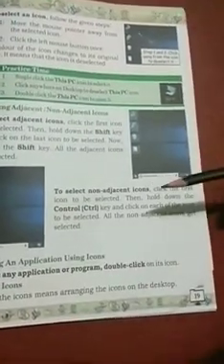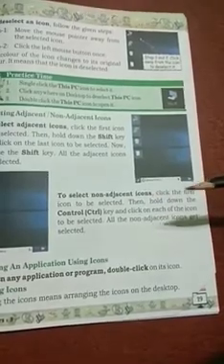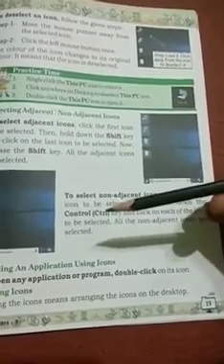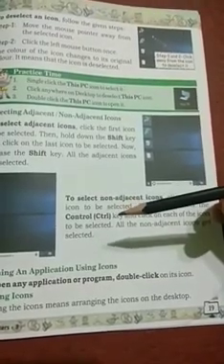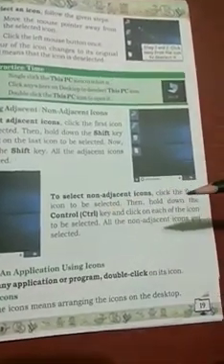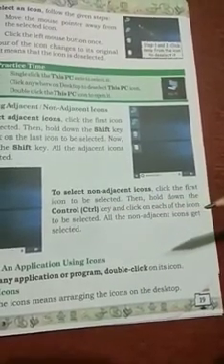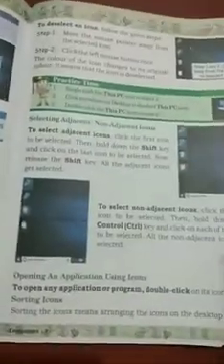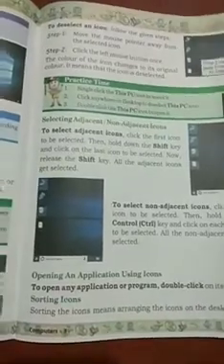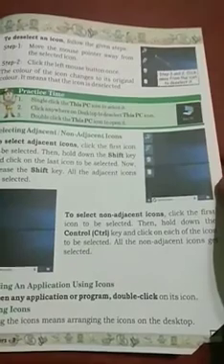To select non-adjacent icons, click the first icon to be selected, then hold down the Ctrl key, or Control key, on your keyboard, and click on each of the icons to be selected. All the non-adjacent icons get selected. Now our next point is opening an application using an icon. To open any application or program, just double click on its icon.